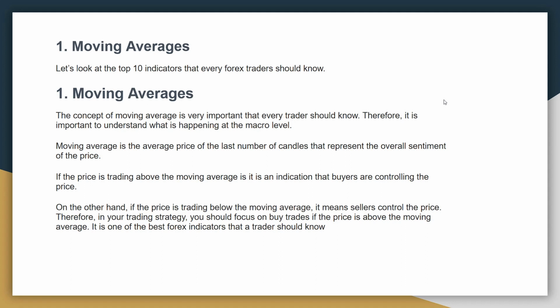On the other hand, if the price is trading below the moving average, it means sellers control the price. Therefore, in your trading strategy, you should focus on buy trades if the price is above the moving average. It is one of the best indicators that traders should know.